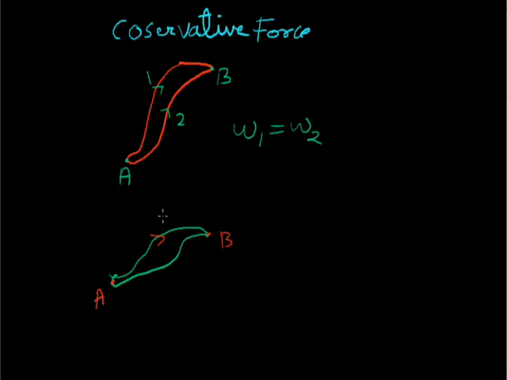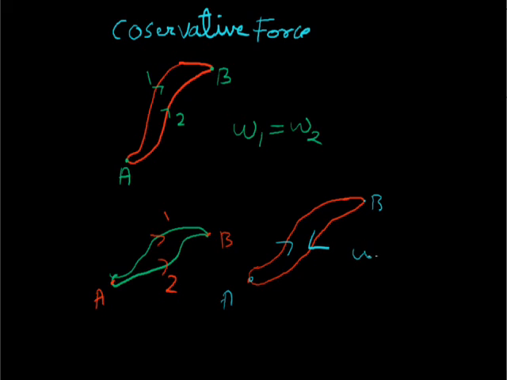I go from one path to the other, but now I am changing the direction: from A to B, and now I am coming back to the initial point. From A to B I am going this way, and if I come back from B to A by this way, it means I am completing the cycle.